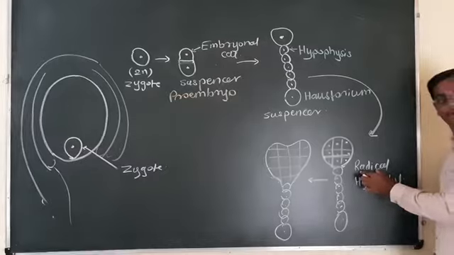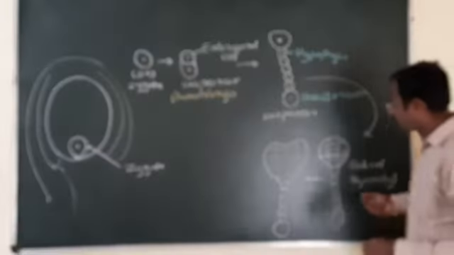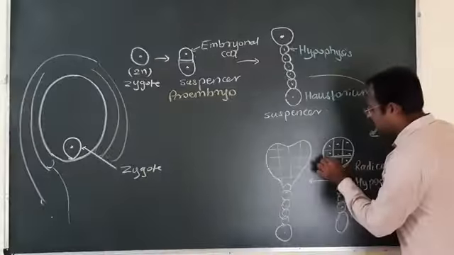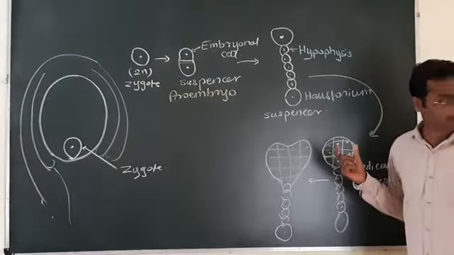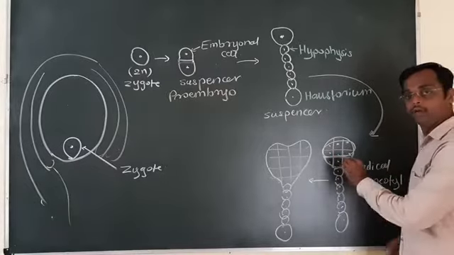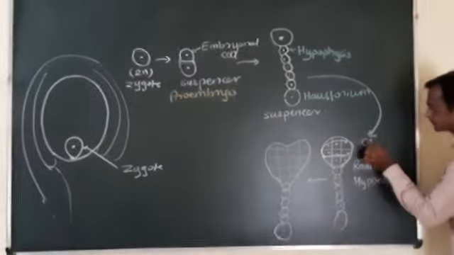The radicle will develop into the root system, and the upper 4 cells will develop into the cotyledons.